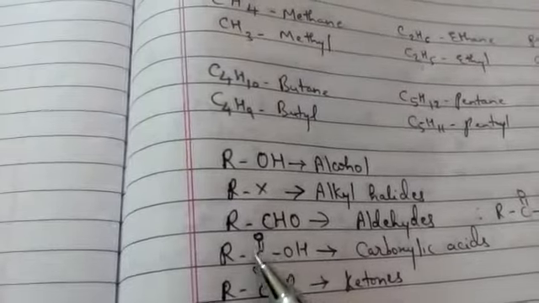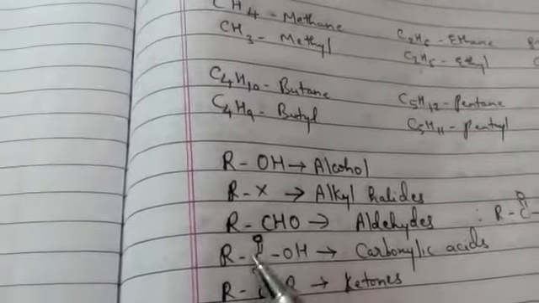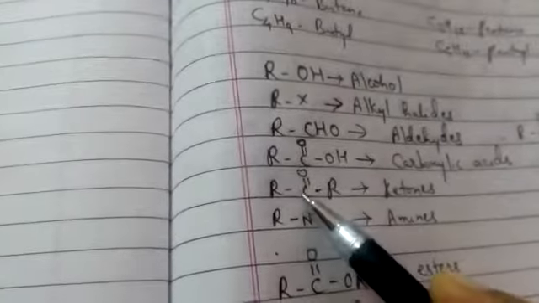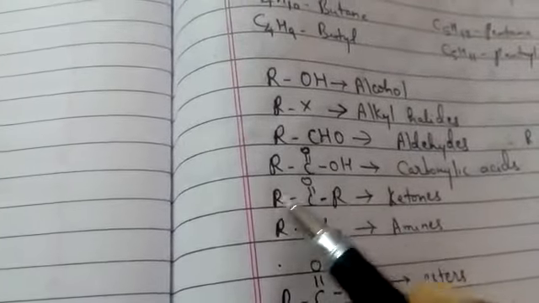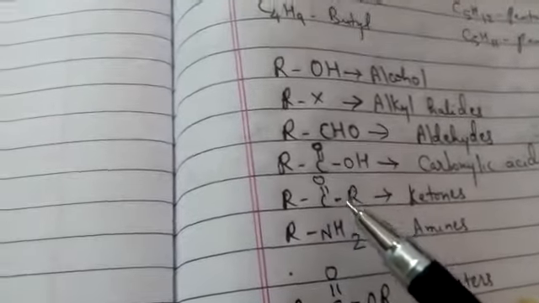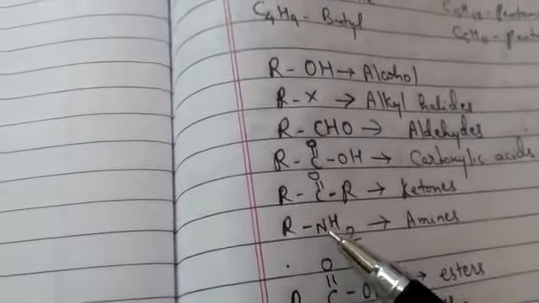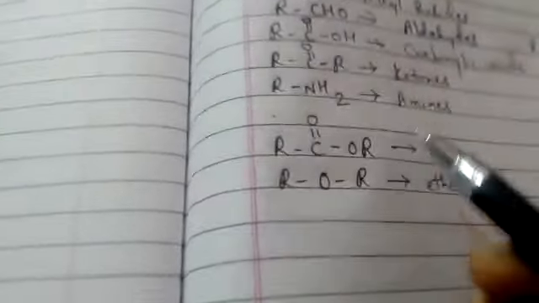And when there is a carbonyl carbon and an OH group, together it will be known as COOH. So that compound will be known as carboxylic acid. Then if there is the presence of carbonyl carbon between two different alkyl groups or the same alkyl groups, that will be known as ketones. If instead of hydrogen atom there is NH2, that will be known as amines.